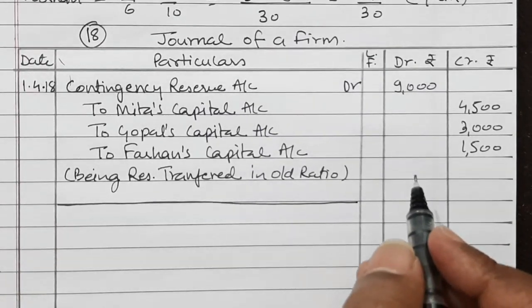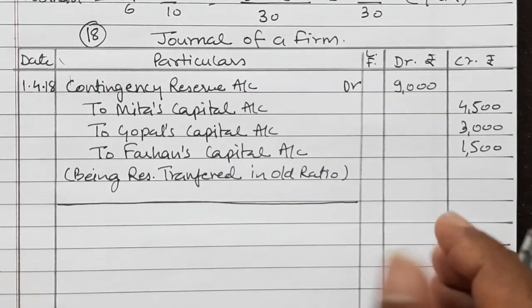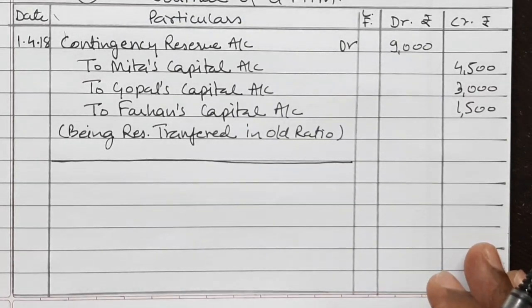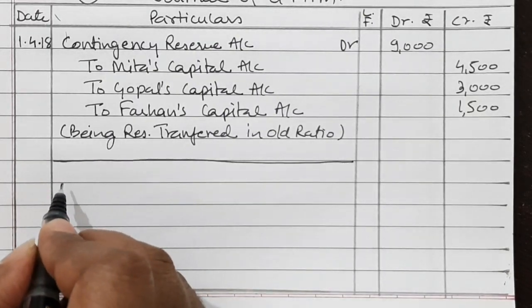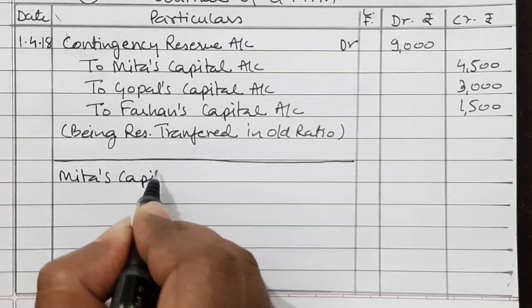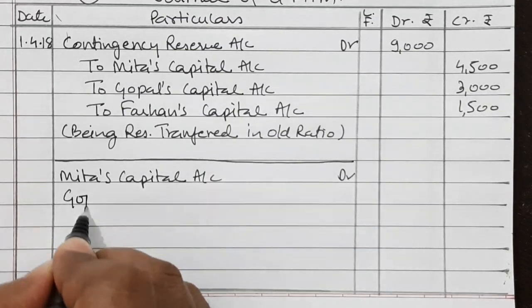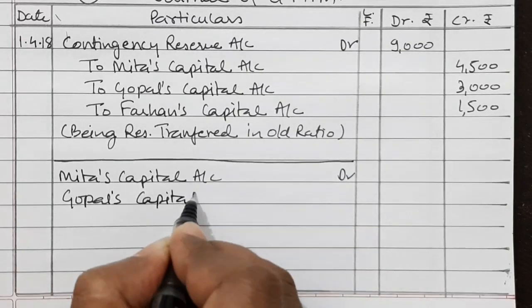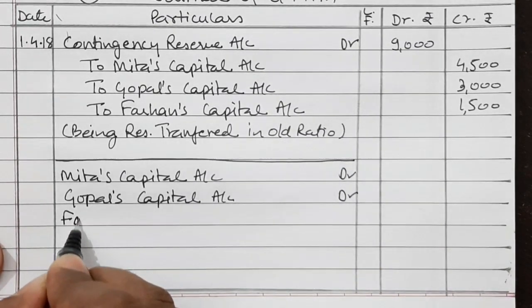Now the second journal entry will be for deferred advertisement expenditure. So deferred advertisement expenditure is an asset, so debit balance. So we will transfer it to capital account. Meeta's capital account debited. Gopal's capital account also debited. Farhan's capital account also debited.